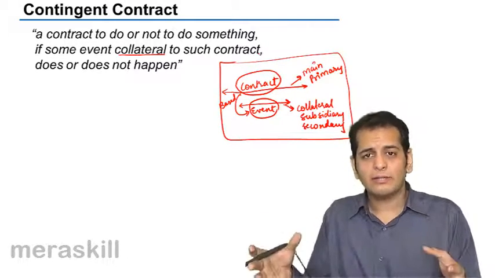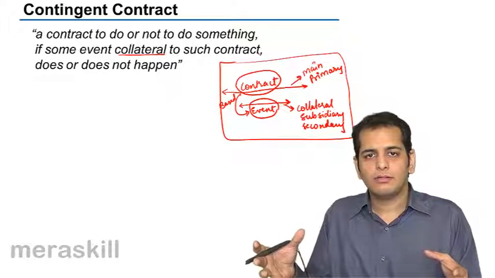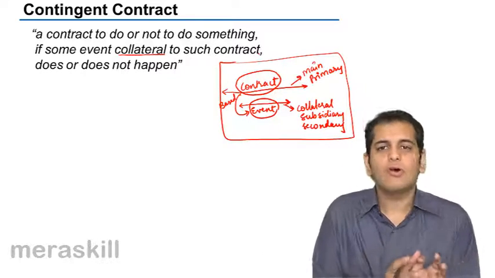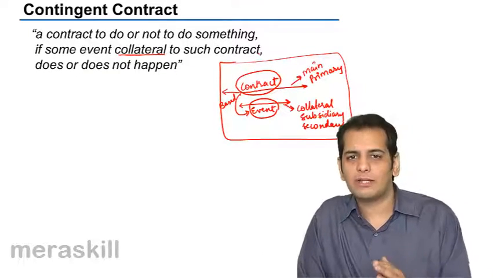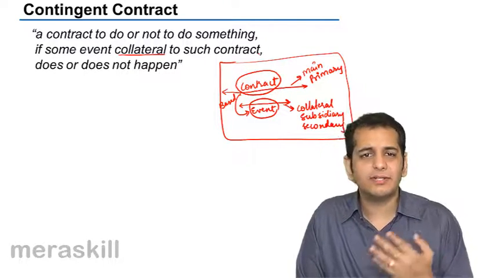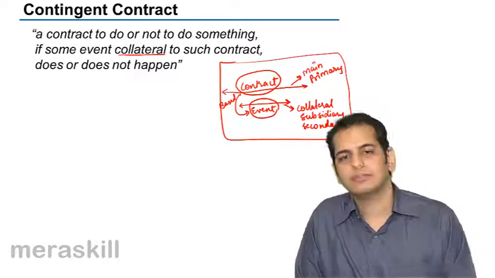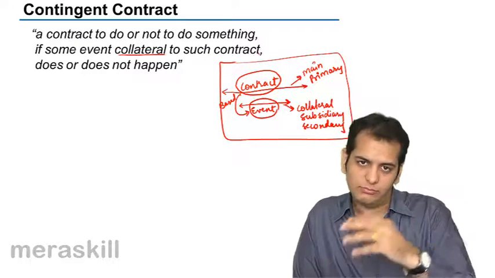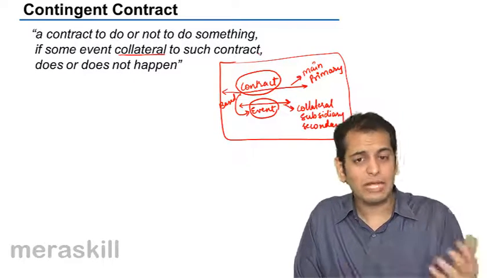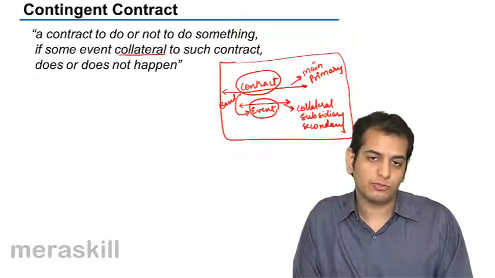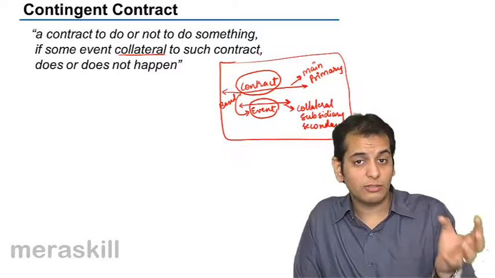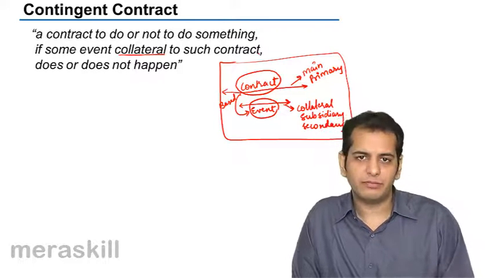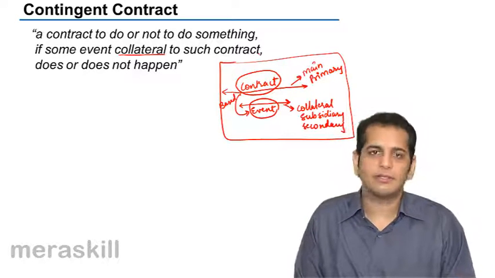There's a main contract and that main contract is dependent or based on some event which is collateral. Collateral means something which is secondary, which is subordinate, which is subsidiary. So if this event happens, the contract might come into force. If the event does not happen, the contract might not come into force. I also told you that the happening of the contract might also be based on the non-happening of the event. The example of us playing cricket that I gave you.